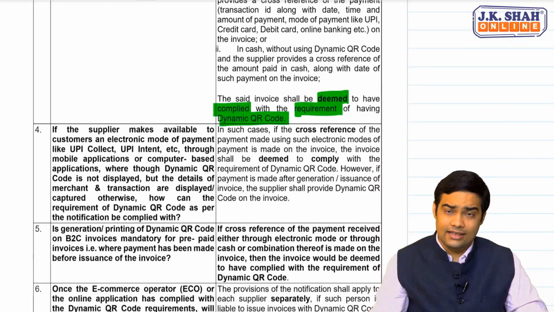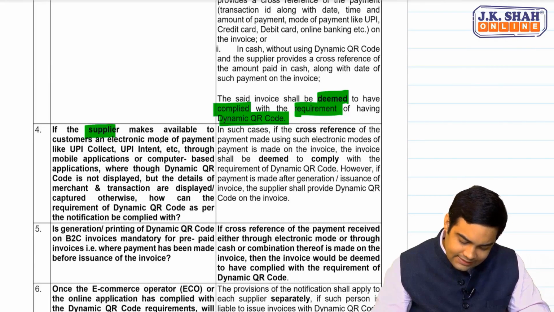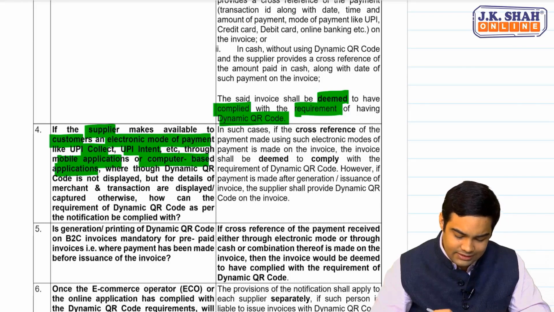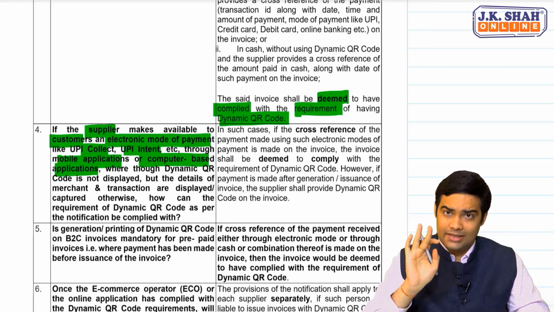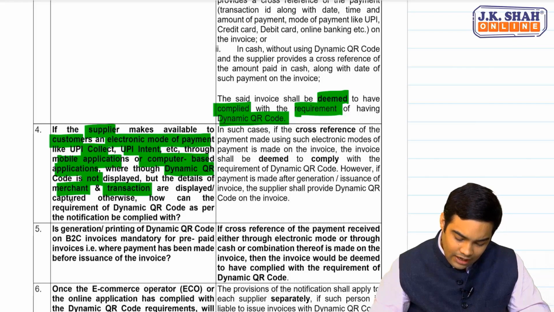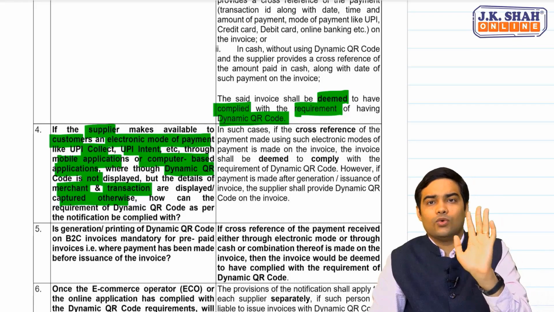See the third point. If the supplier makes available to the customer an electronic mode of payment like UPI collect, UPI intent through mobile application or computer based application, where though dynamic QR code is not displayed, but details of merchant and transaction are displayed or captured otherwise, whether dynamic QR code requirement would be met.